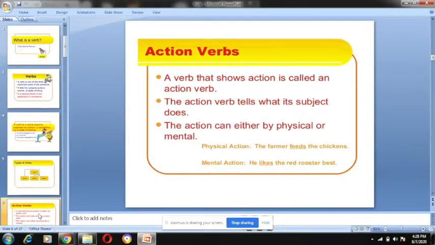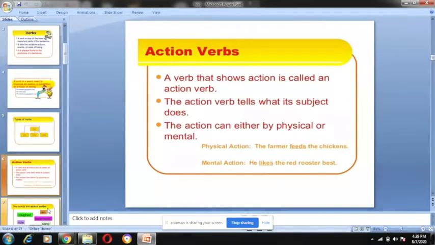Action verb. What is action verb? A word that shows action is called an action verb. The action verb tells what its subject does. Whatever the subject is doing is the action verb. Action verb will describe what the subject is doing. And the action can be a physical action or a mental action. Is it clear?